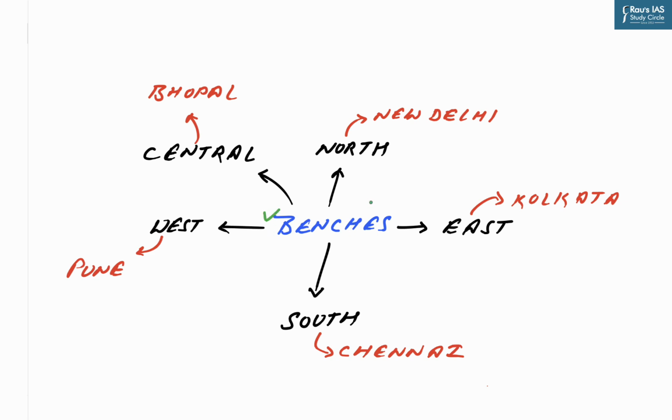The tribunal has a presence in 5 zones, namely North, East, South, West and Central. The principal bench is situated in North Zone, headquartered in New Delhi, while Eastern Zone headquarter is in Kolkata, Southern Zone headquarter is in Chennai, Pune is Western Zone's headquarter, while Bhopal is the Central Zone's headquarter.